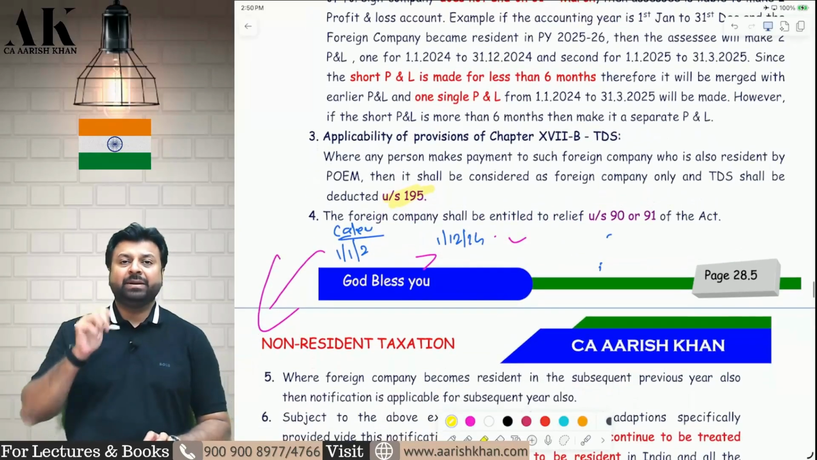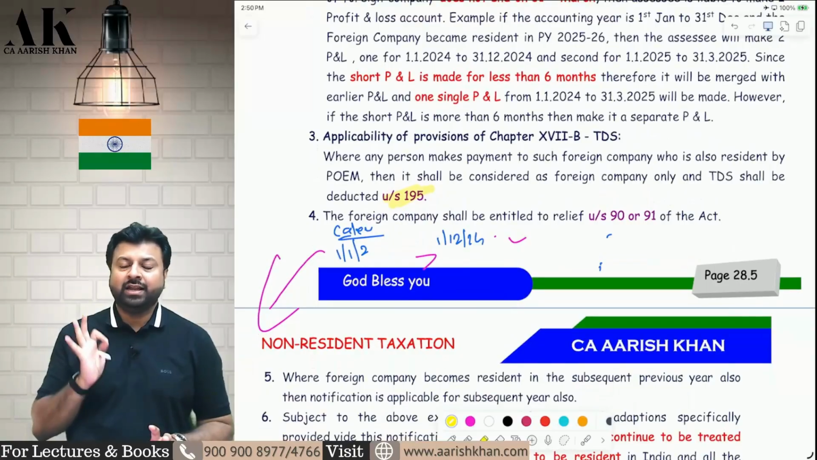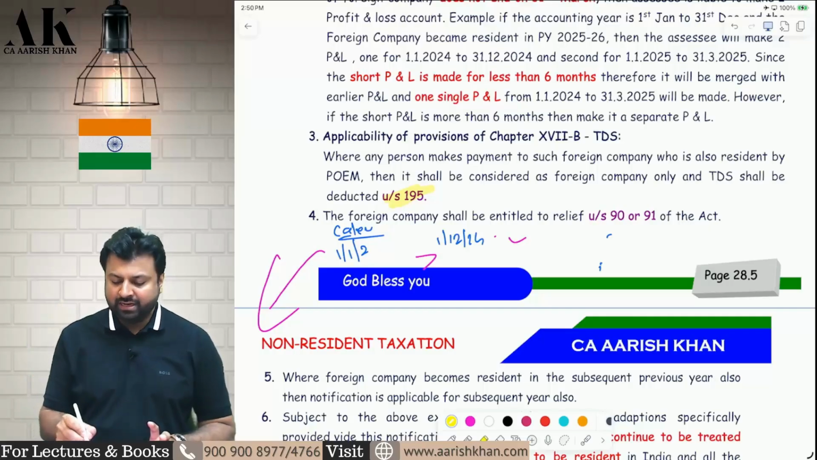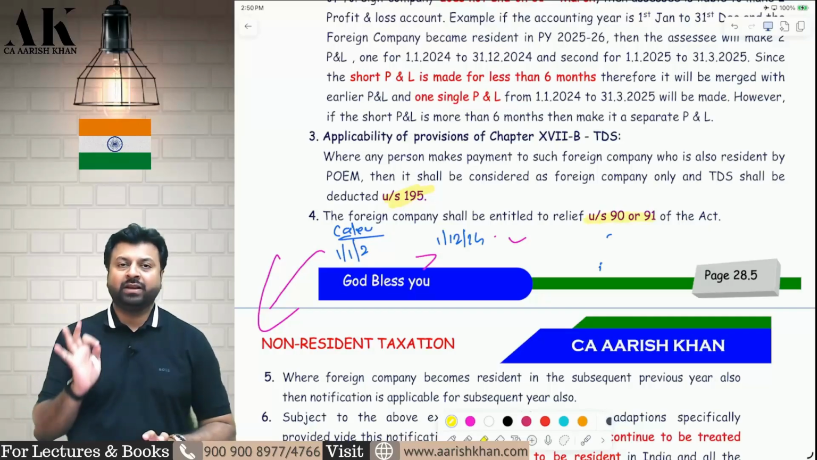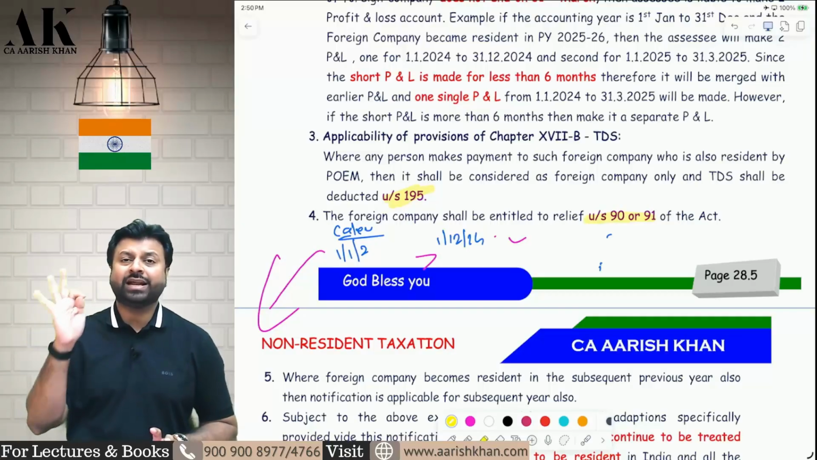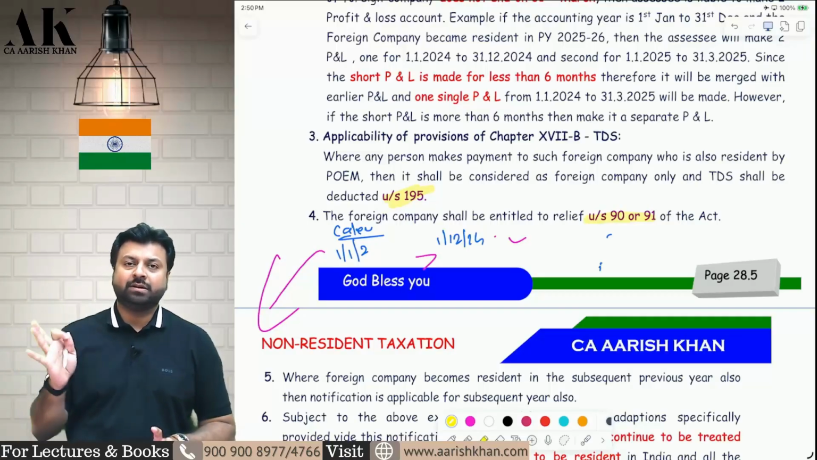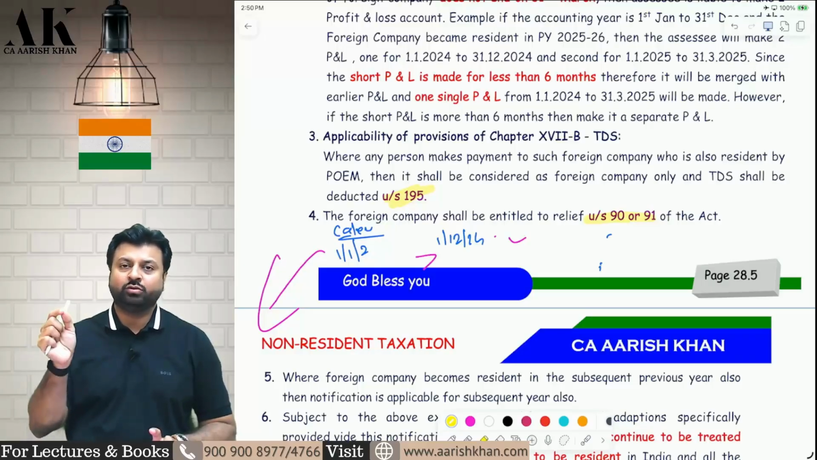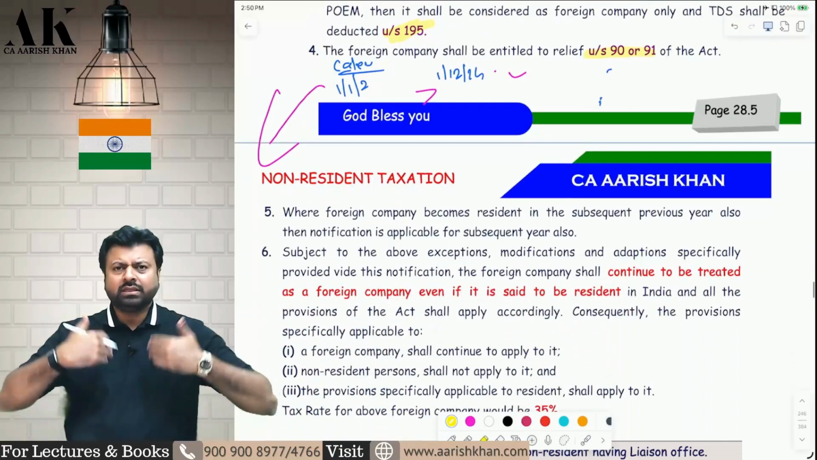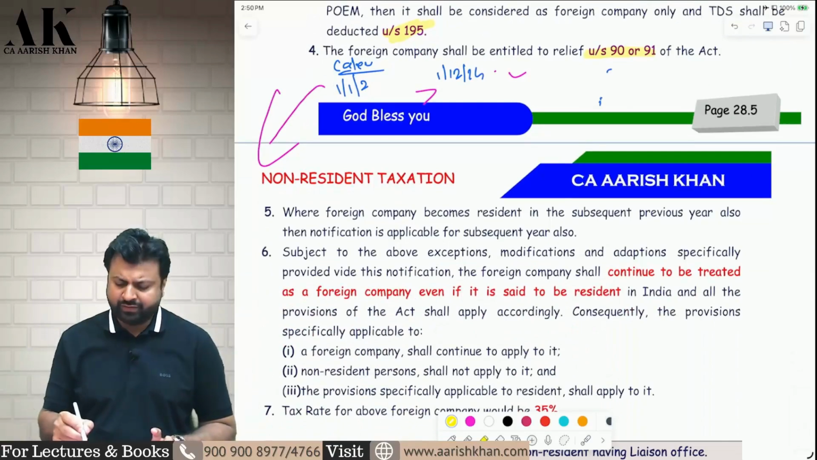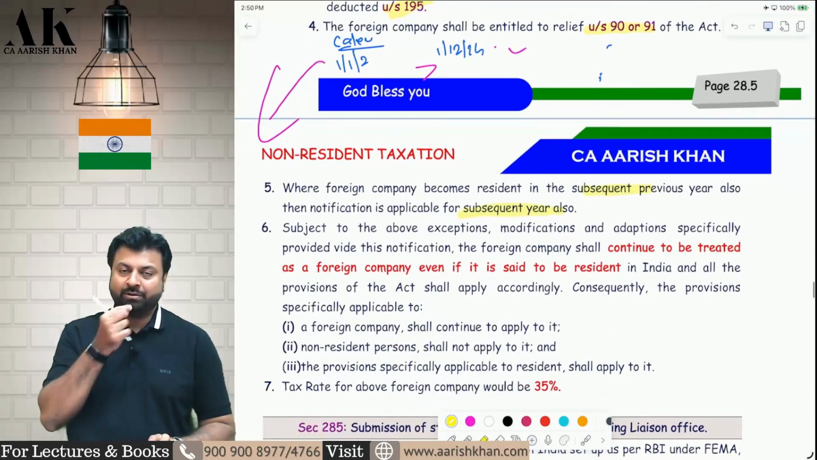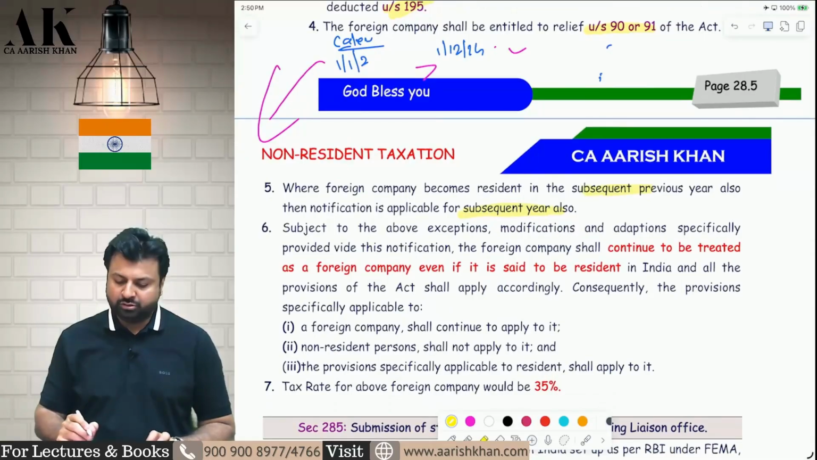Sir, since this company has become resident in India, will the Indian government give the relief under section 90 and 91? The answer is yes. The Indian government will give relief under section 90 and 91 because ultimately this company has become the resident of India and it is the duty of the government of India to give relief to residents. Okay, next one. Sir, will these benefits be available for subsequent years also? Yes, these benefits will also be available for subsequent years. It is not applicable only for 1 year. It will also be applicable to subsequent years.